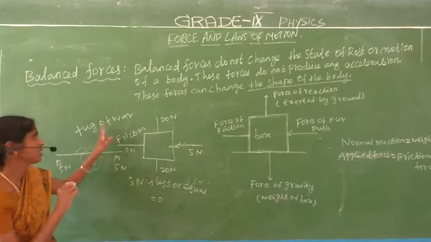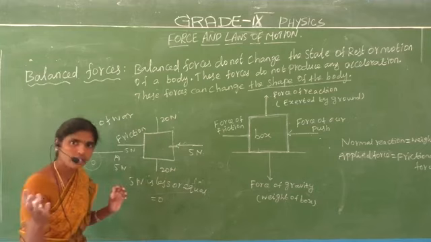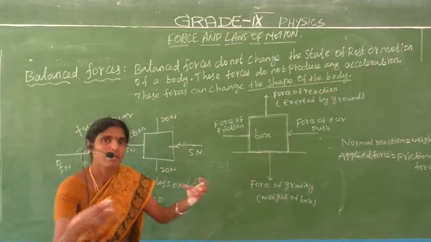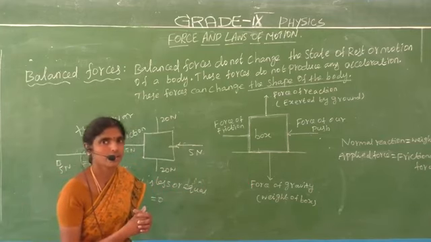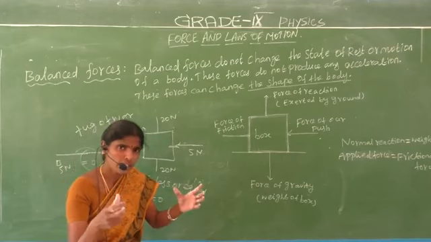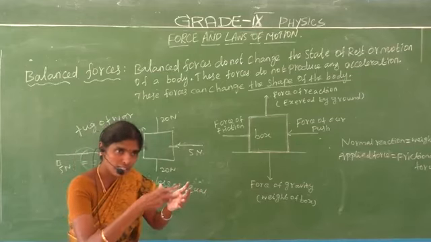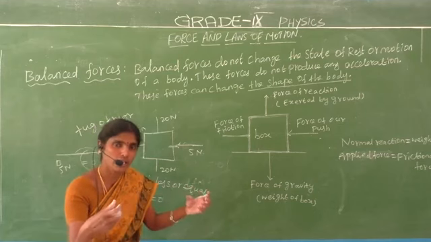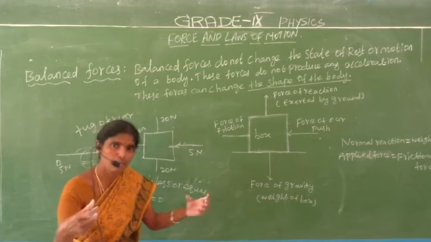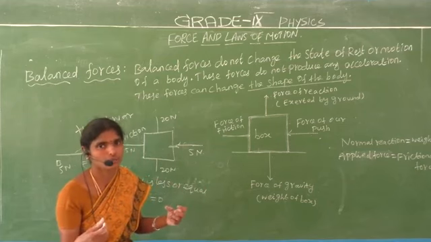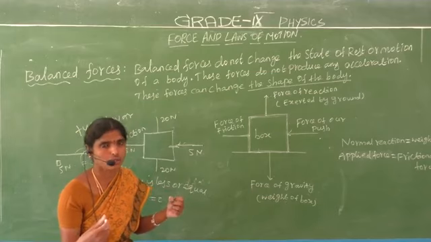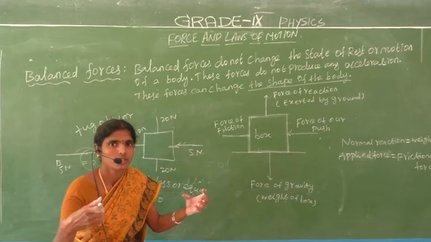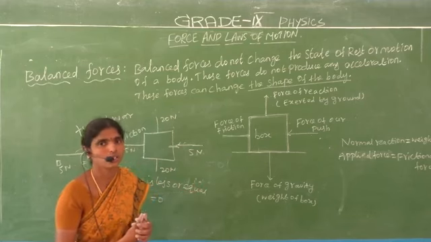The best example of balanced force is tug of war. This person gives 5 Newton force, and that person gives 5 Newton force. So that is called the balanced force. Do you understand? Let us consider whether the object is in rest or motion. The tug of war is in motion, but the balanced force is 0. The resultant force is 0, because we give equal force to both teams.